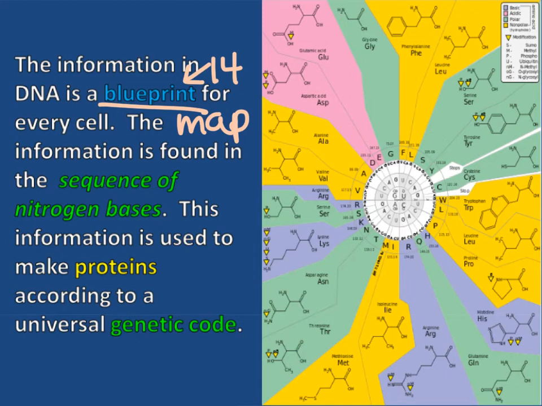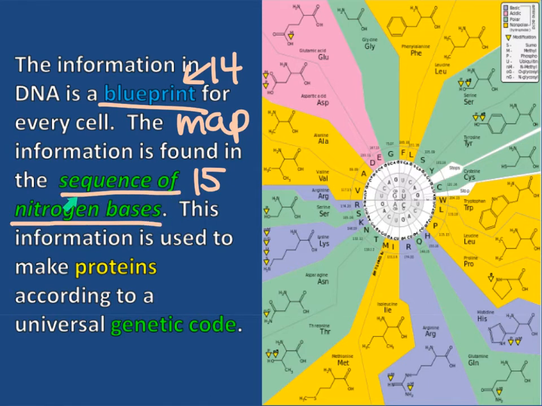And all of our information is found in this sequence of nitrogen bases. This information is used to make proteins according to a universal genetic code. On number 15, how is the information carried in DNA? It is carried in our sequence of nitrogen bases. Number 15. In the sequence of nitrogen bases.